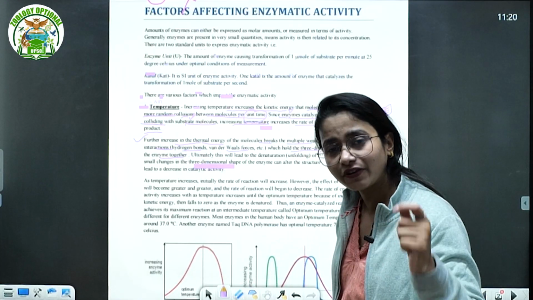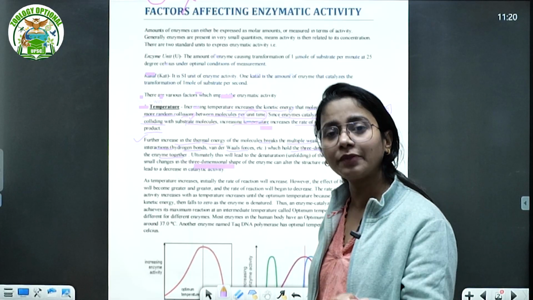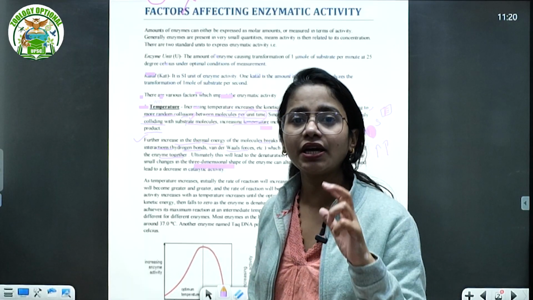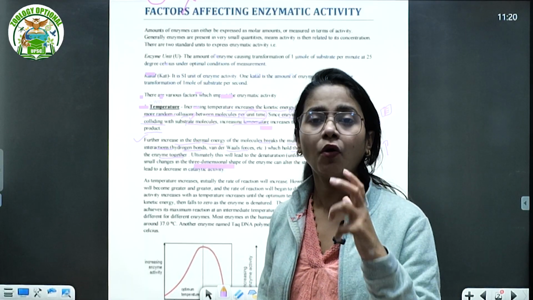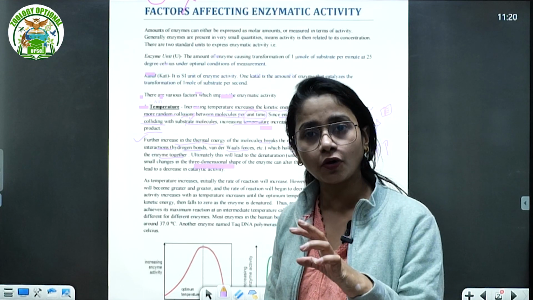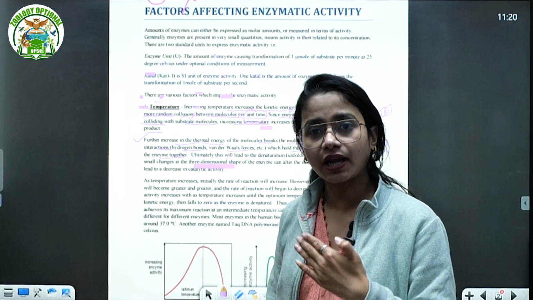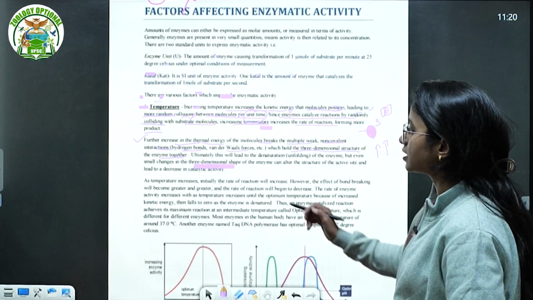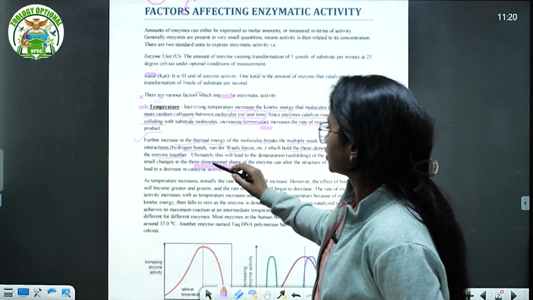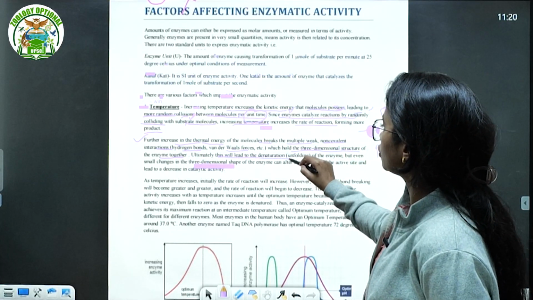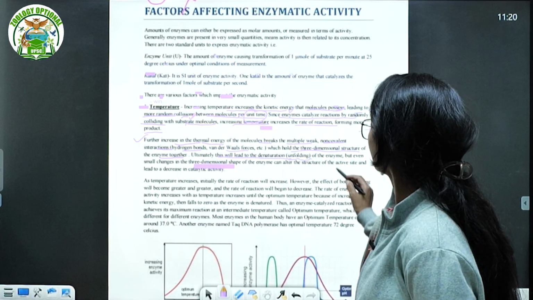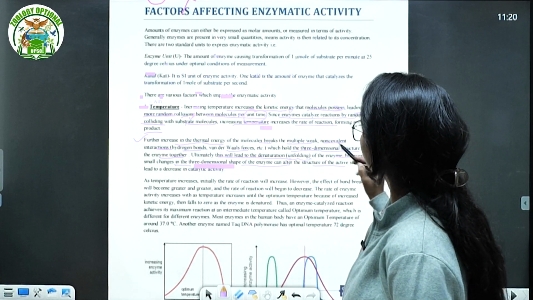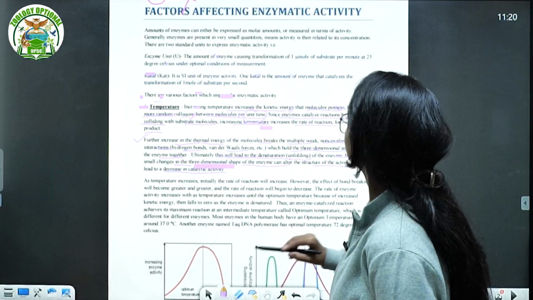So if you increase the temperature further, then there is a high probability, it will just distort the enzymatic tertiary structure by opening, because those weak bonds can open when they are getting the kinetic energy in the form of temperature. Got it? So that is why, which hold the 3D structure of the enzyme. Ultimately, this will lead to the denaturation or the unfolding of the enzyme. But even a small change in the 3D structure of the enzyme can alter the structure of the active site, leading to a decrease in enzymatic activity.